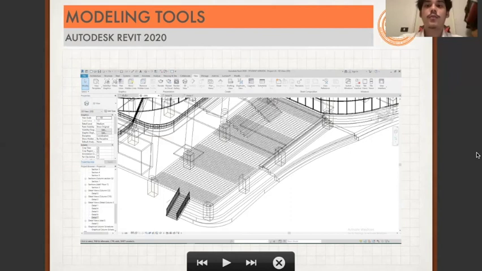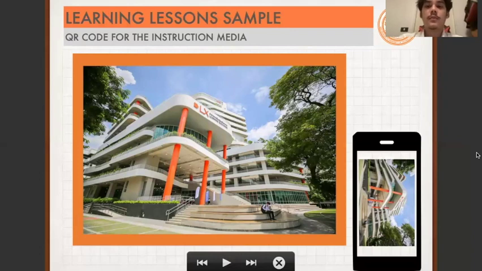After that, this model is presented in the form of augmented reality that will be applied as instruction media for teaching material.